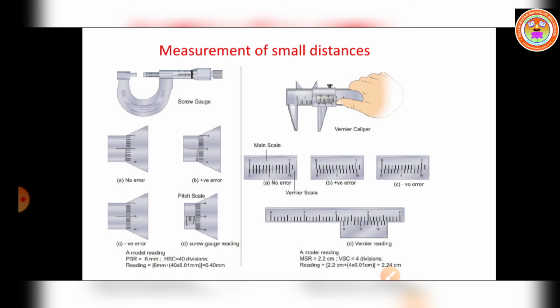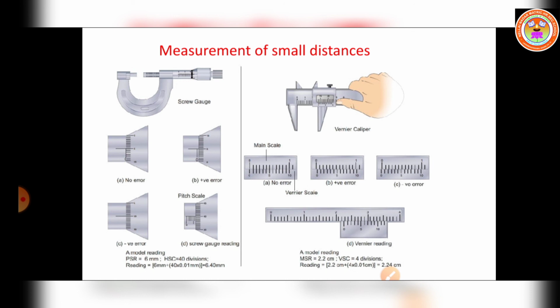First we have to find out the error in the instrument. The errors are classified into two types: the positive error and the negative error. That we already learned in our lower classes. The screw gauge is an instrument used for measuring accurately the dimensions of an object up to a maximum of about 50 millimeter. The screw gauge and the vernier caliper are both used to measure the dimensions of an object. The least count of the screw gauge is 0.01 millimeter.